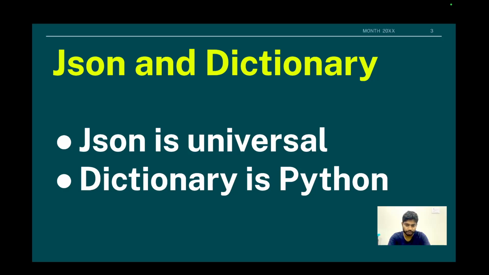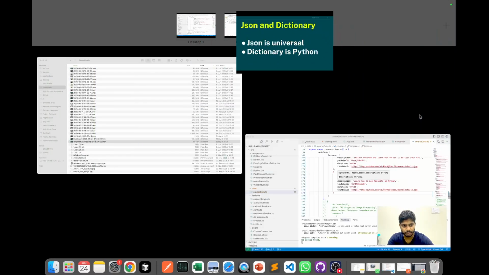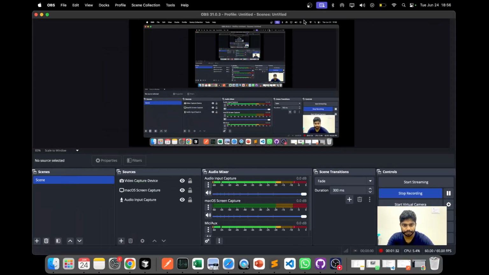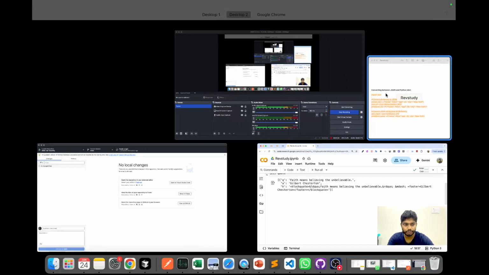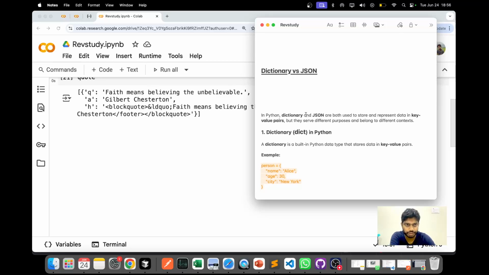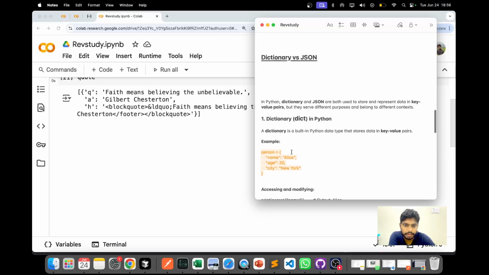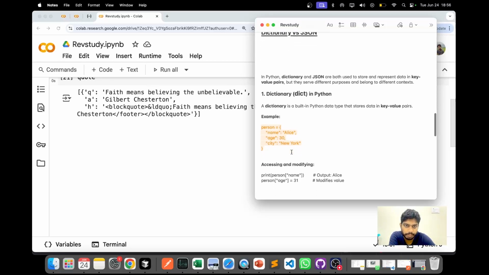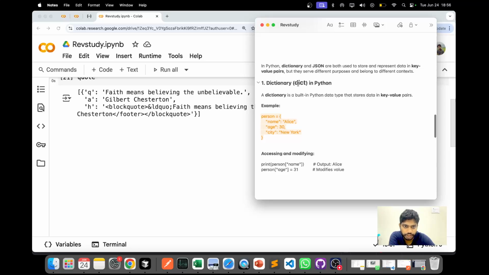We have learned about data types in Python, right? So we have seen dictionary as well. Let me show you the dictionary versus JSON, one at a time. You can also read along with me.